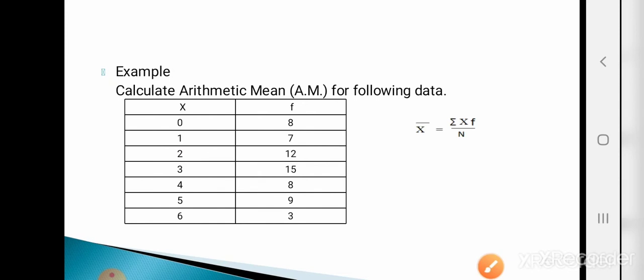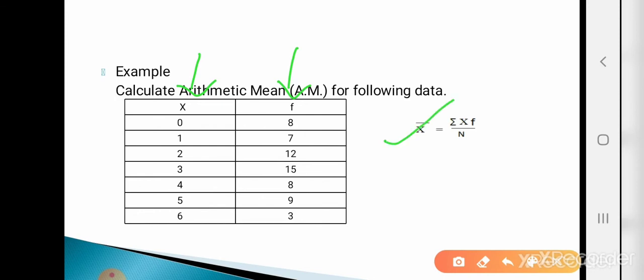Calculate arithmetic mean for the following data. Here we are given the data x along with their frequency. That means the given data is group data. What is the formula for calculating arithmetic mean for group data? X bar is equal to summation x into f divided by capital N, where capital N is total frequency.